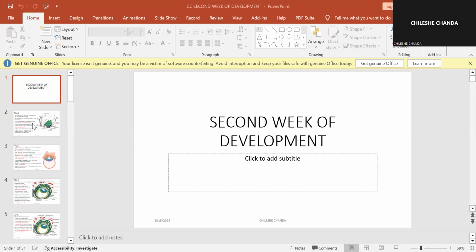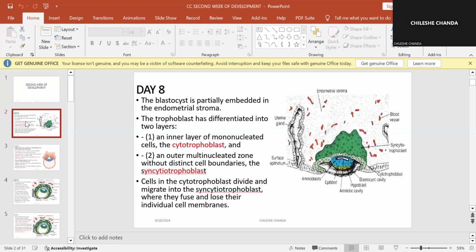Now let us look at the events of the second week of development. So on day 8, remember we said that after the oocyte has been fertilized, it is going to undergo what is known as cleavage. Cleavage is the initiation of cell division. So cleavage has a few stages.